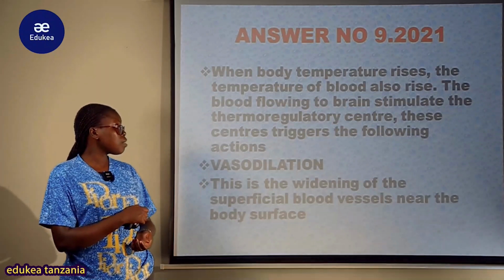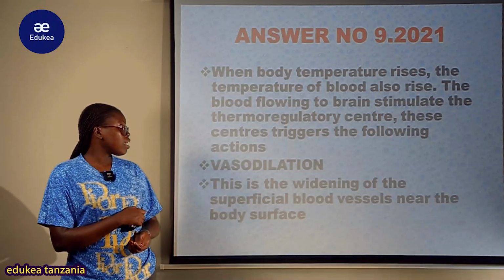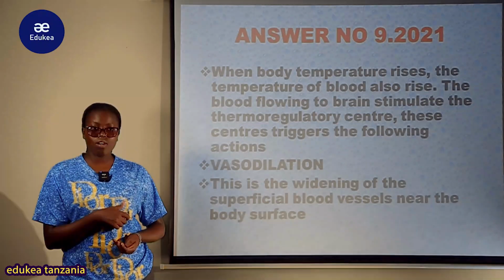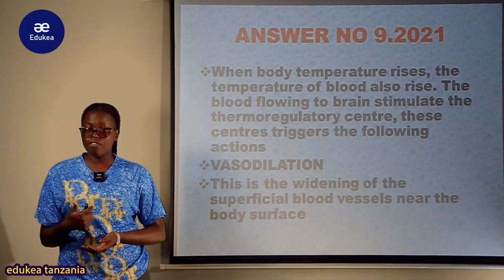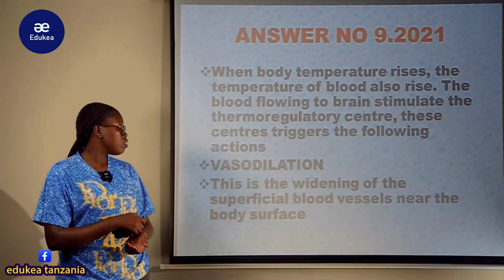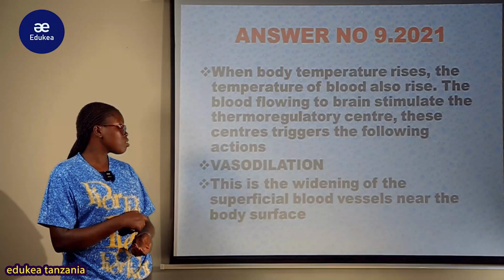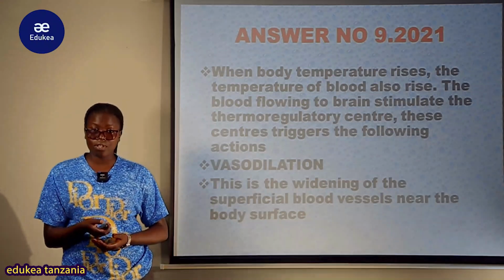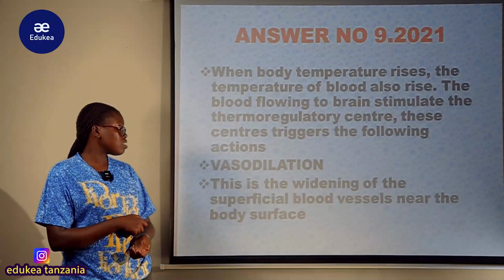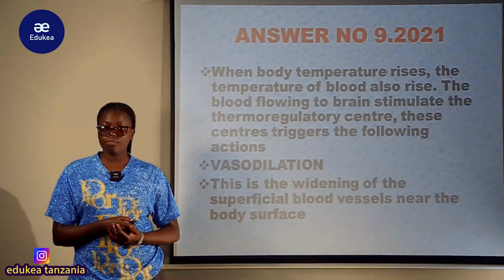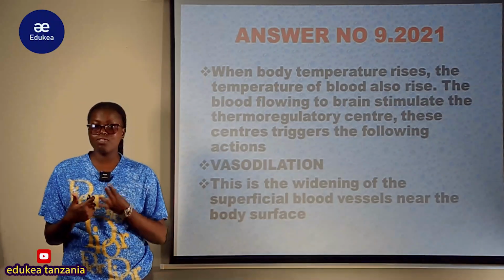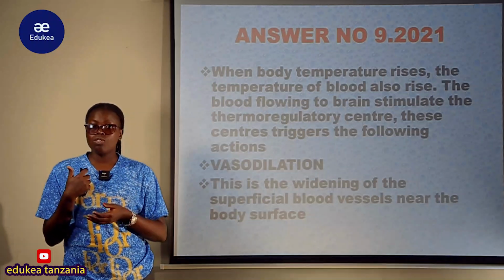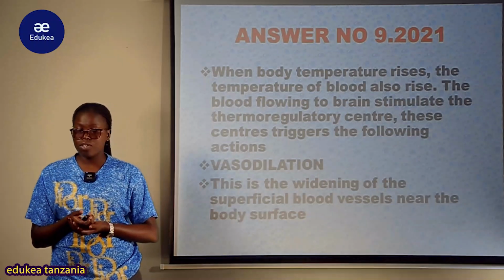So when the body temperature rises, the temperature of the blood also rises. Kwa external temperature ikiwa ni kubwa, joto likiwa kali, vile vile joto la damu inaongezeka, na hivyo the blood flowing to the brain inastimulate the thermoregulatory center ambao ni hypothalamus, na hivyo this center triggers the following actions. So these are the ways in which the human skin or man's skin tends to use to prevent the body from overheating during the high temperature.